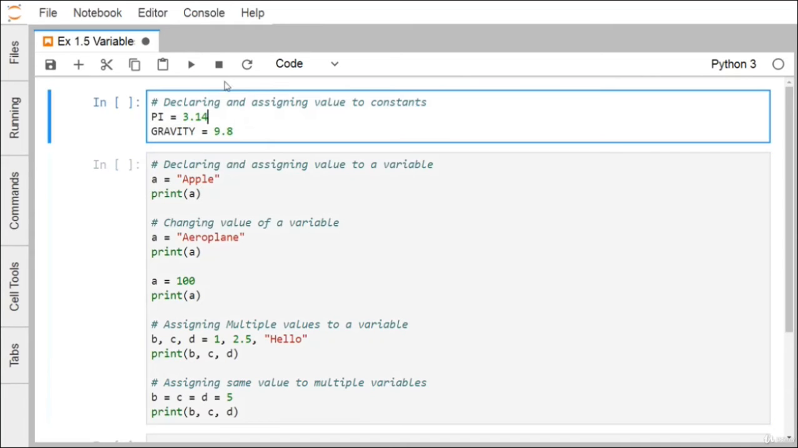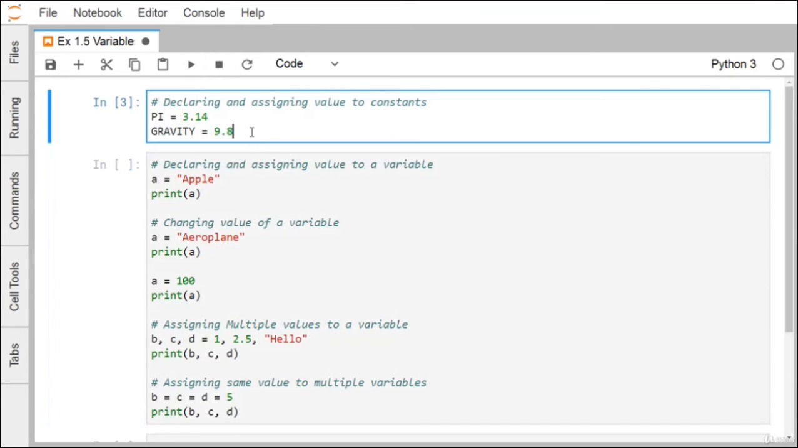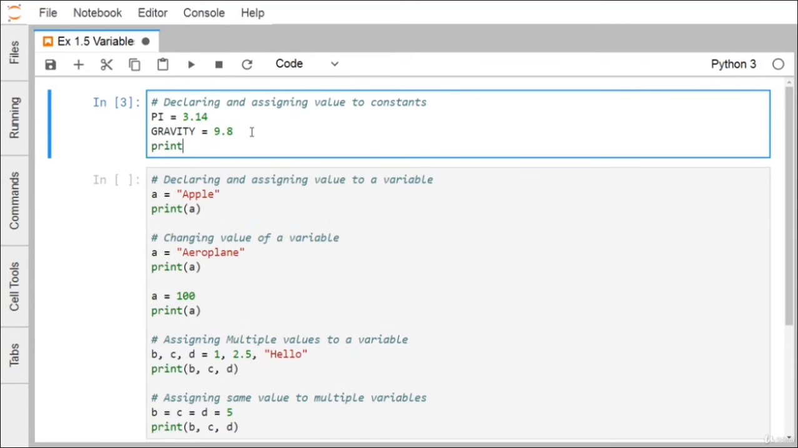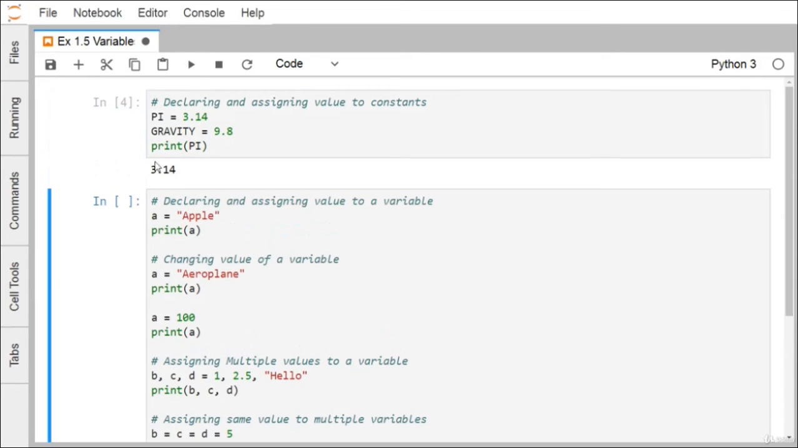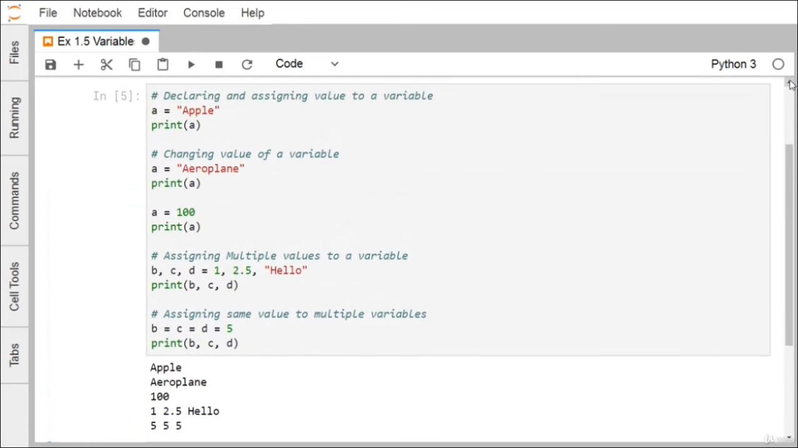So now let me go for the execution. This line has no print, so that's why there is no outcome. So let me go for the print. If you go for this print pi, we are getting 3.14. Now for this part, if I go for the execution, a is equal to apple, so print a, and it is printing apple here.